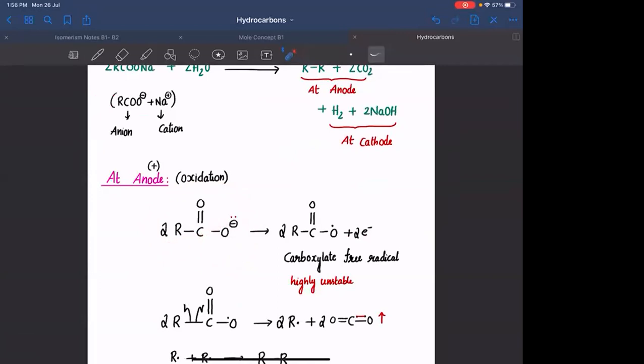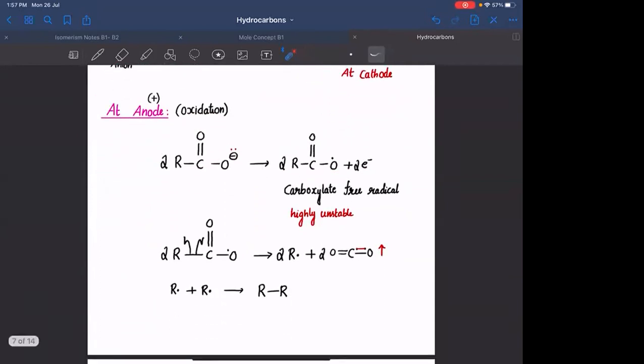At anode, you will always have oxidation, so it will lose one electron to form a carboxylate free radical. Carboxylate free radical is highly unstable. It immediately breaks into an alkyl free radical and CO2. Two alkyl free radicals at anode combine to form a higher alkane. यहाँ पे आपको number of carbon atoms बढ़ रहा है. Okay, so you can treat this as a step-up reaction. You are increasing the number of carbon atoms.